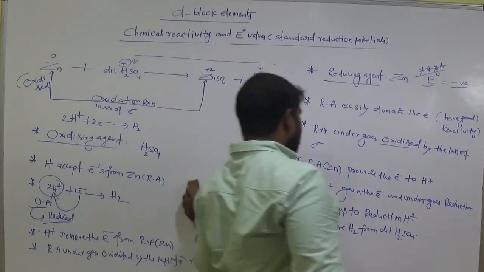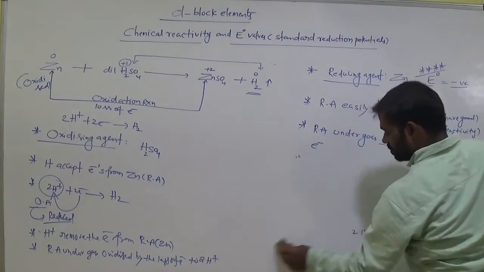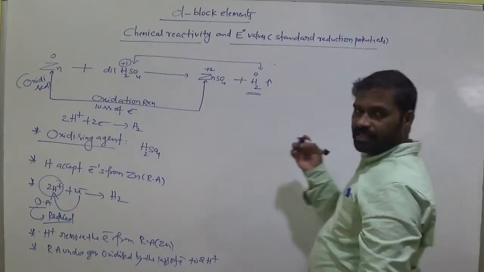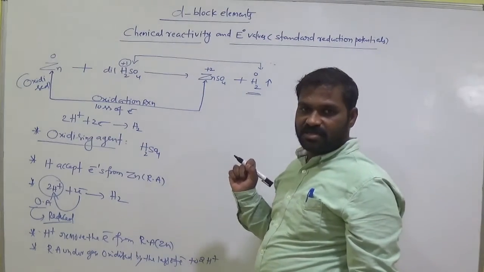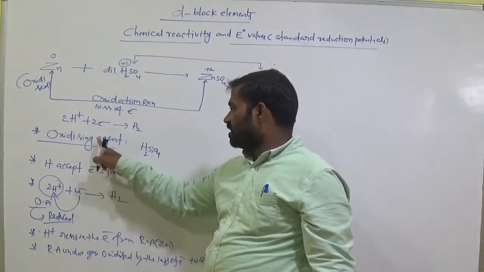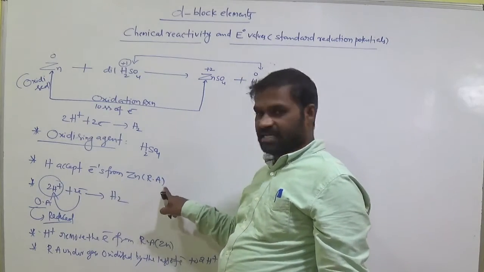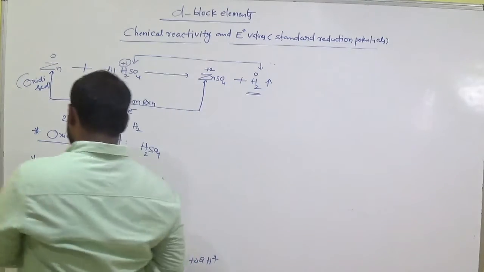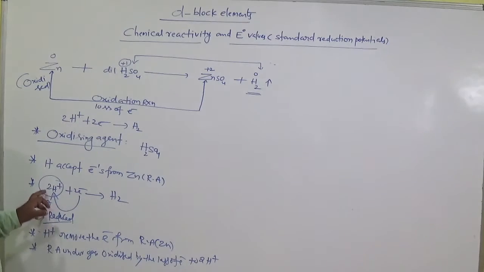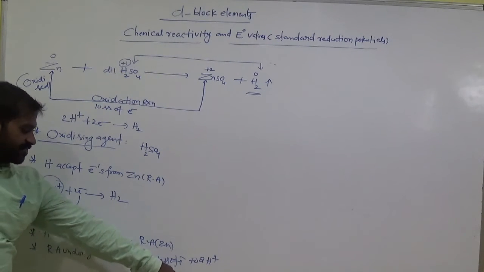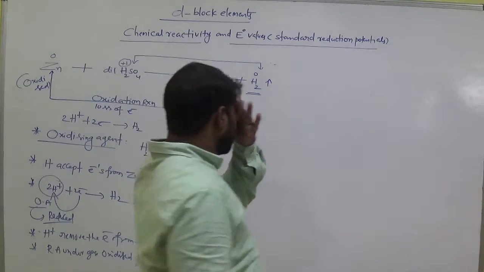So the oxidizing agent helps the oxidation, while itself undergoing reduction. Am I right? H plus removes the electron from zinc. Oxidizing agent means it accepts electrons from zinc. The oxidizing agent undergoes reduction, gaining the electron. Am I right? Clear? So H plus removes the electron from the reducing agent. Then the reducing agent undergoes oxidation by the loss of electron to H plus. Am I right? Clear?